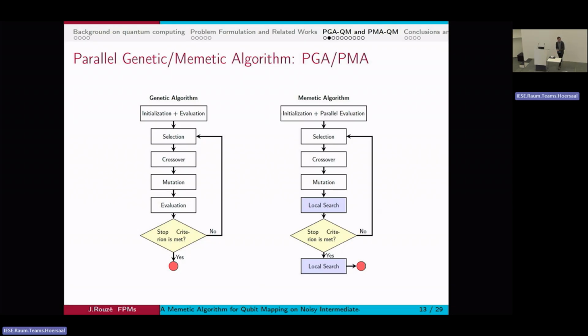This is basically a genetic algorithm, but instead of doing simply the crossover and mutation and repeating these two operations, I've added a local search operator after the mutation operator of my Memetic algorithm, and also at the end of the Memetic algorithm. So once I have decided that I will no longer evolve my generations and my population, I will try to improve it again with this local search operator.